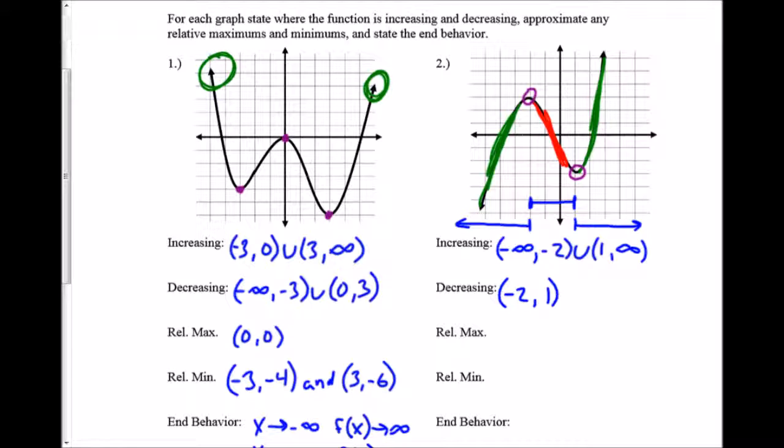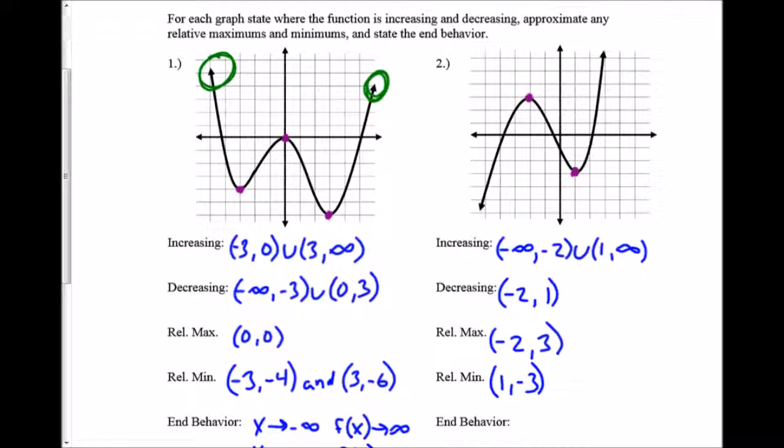Again, increasing and decreasing, I always read left to right. And then in terms of relative maximums and minimums, again, these are points that are maximum relative to the points around them or minimum relative to the points around them. So here, this is a relative maximum. This one is a relative minimum. So there's a relative maximum at (-2, 3), and there's a relative minimum at (1, -3).